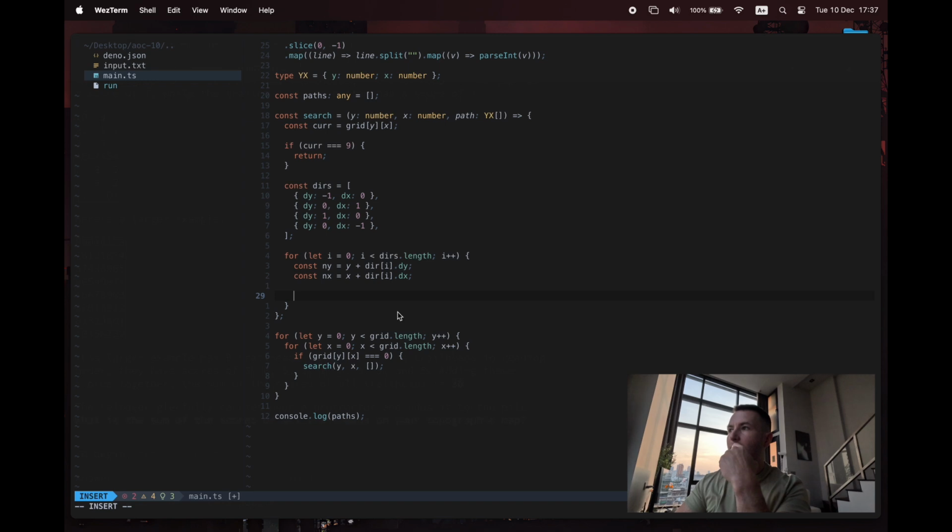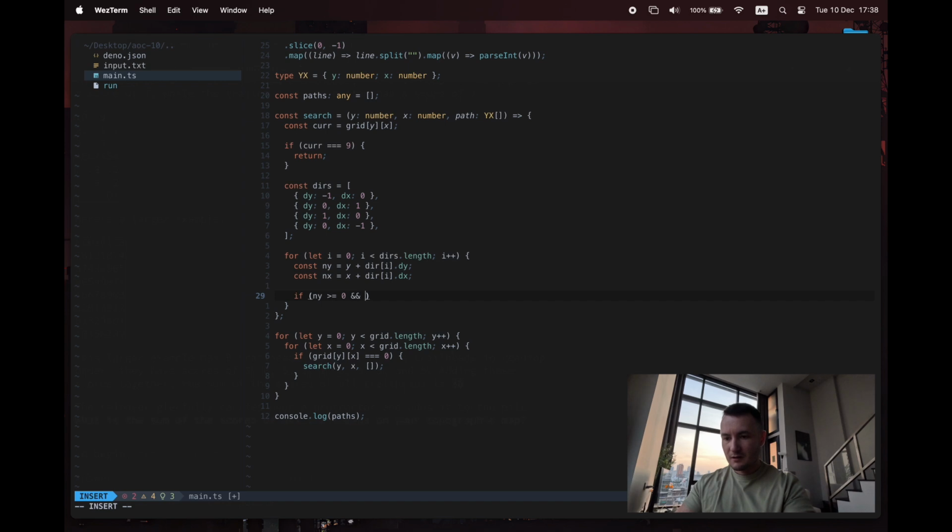And then we need to go search it, but only if, okay, there's several conditions. We only want to go and search that other digit if it's 1 more than the current one, because if it's not, then it's a dead end. We also only want to search it if it's in the bounds of the grid. So let's do the bounds check. ny needs to be greater than or equal to 0, otherwise it's off the top of the grid.